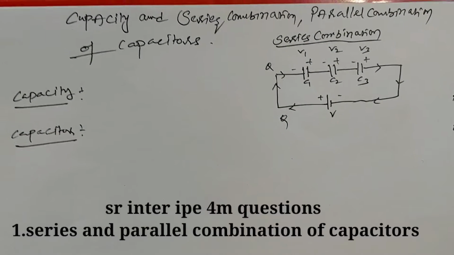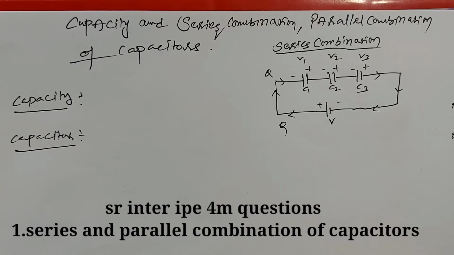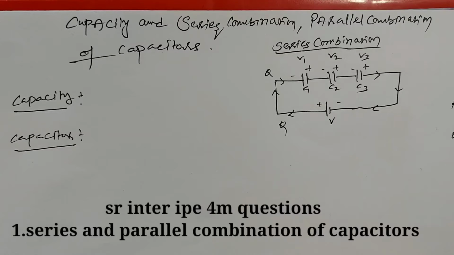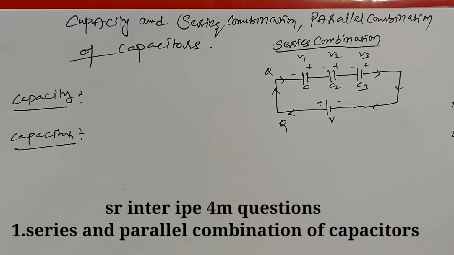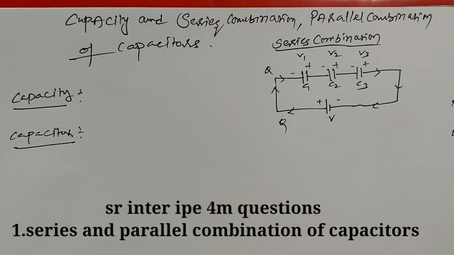Capacity means every man has some capacity, some ability to do any type of work. Like that, in this chapter also, the ability of a conductor which stores some amount of charge is called capacity.